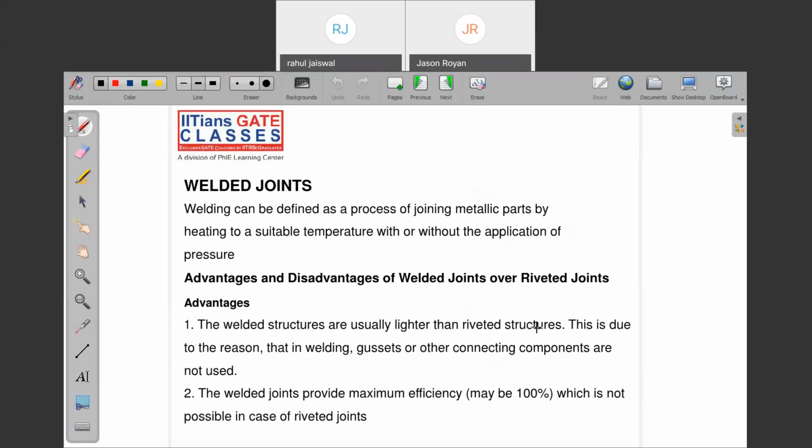Now, note down some welded joint. What is the meaning of welding joint? What is the meaning of riveting joint? Right. So before starting the discussion of welding and riveting, you should have a proper understanding of the welding and riveting joint.